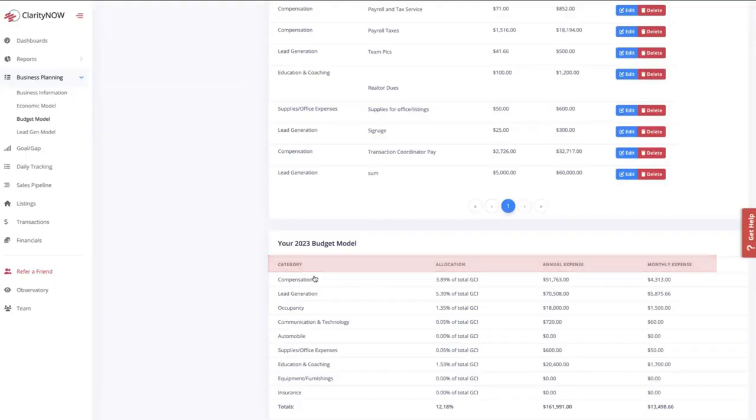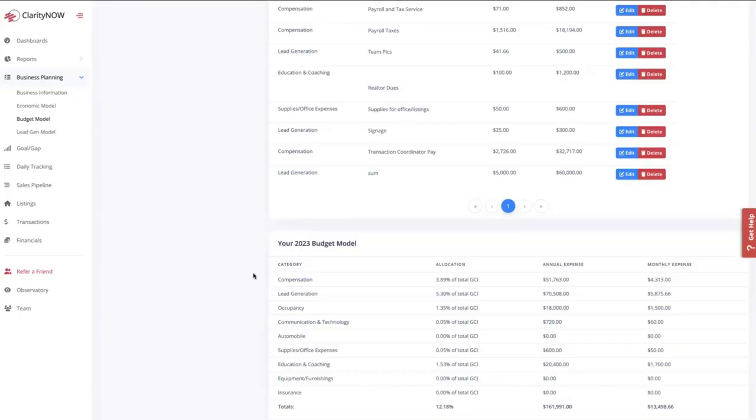The best way to do this, guys, is to look at your bank statements from the previous year or the previous months if you have to, and look at every single expense that you had in that bank statement and make sure that's represented somewhere in your budget model if that expense is going to hold true. People forget about legal costs, contract labor. Maybe they don't think about the number of staging or photography they'll be doing for the number of listings they'll be taking.